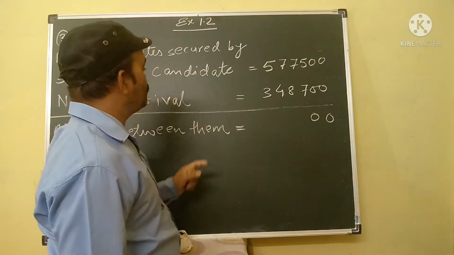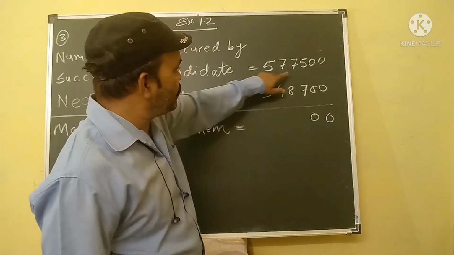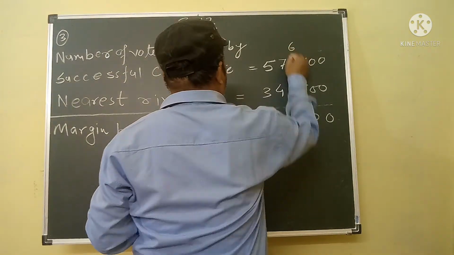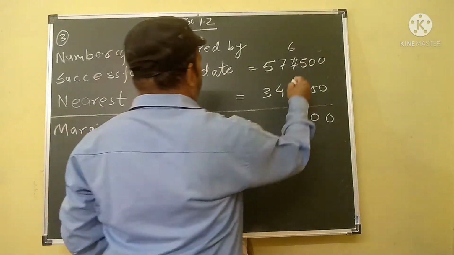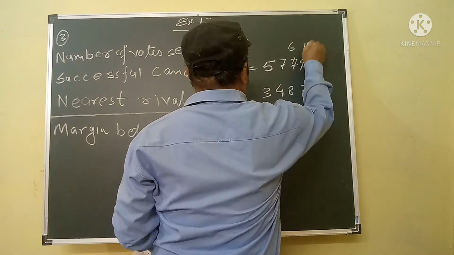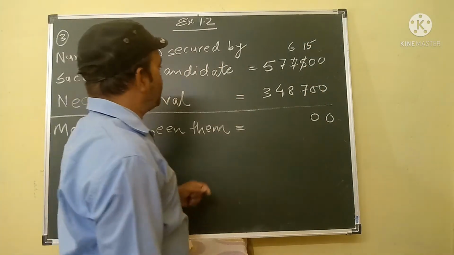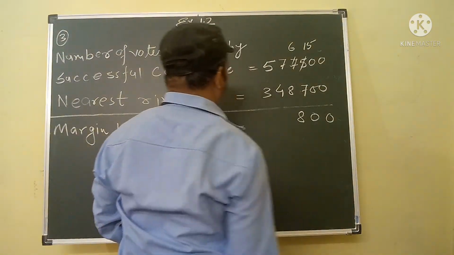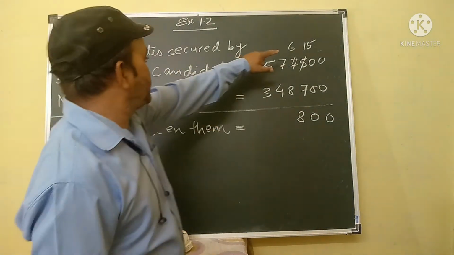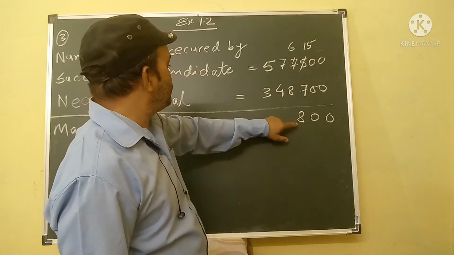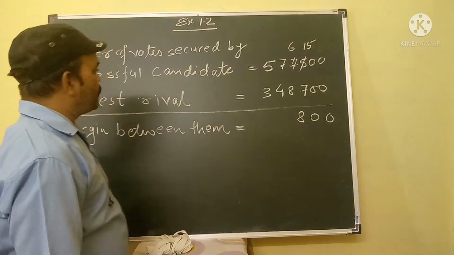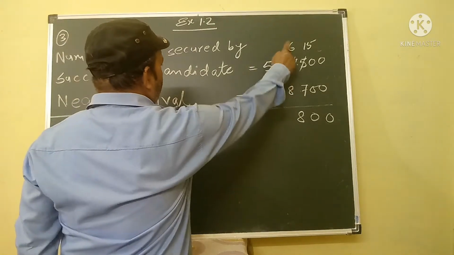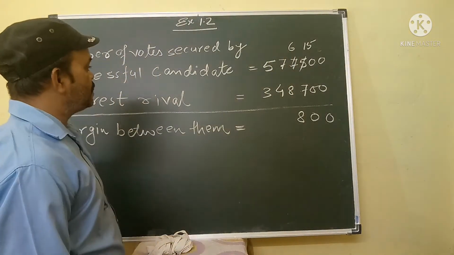So what we will do? We borrow one from 7. So 7 converted to 6, and 5 converted to 15. In that condition 15 minus 7 is equal to 8. Then we will subtract 8 from 6, but it is not possible.